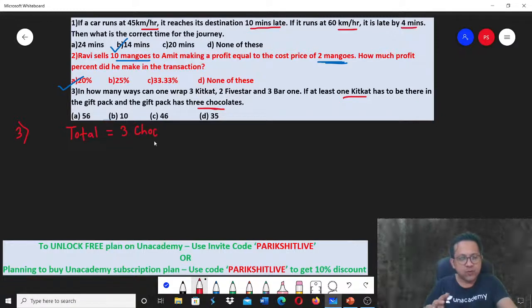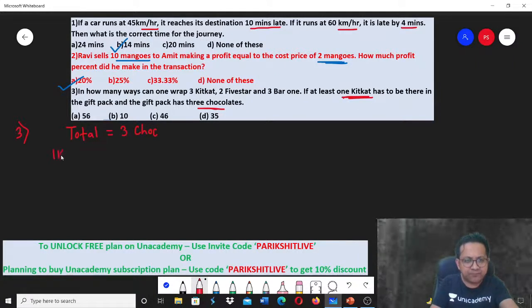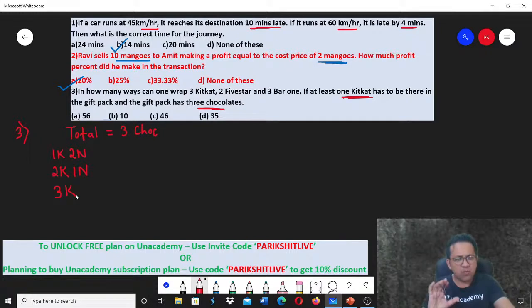So one way of doing this could be, you know what? You make cases. What are the cases? The cases could be, you need minimum 1 Kit Kat. So can I say it could be 1 Kit Kat and 2 non-Kit Kats? This is one scenario. Or it could be 2 Kit Kats and 1 non-Kit Kat. Second scenario. A third scenario could be all 3 are Kit Kats. This is one way of doing it.